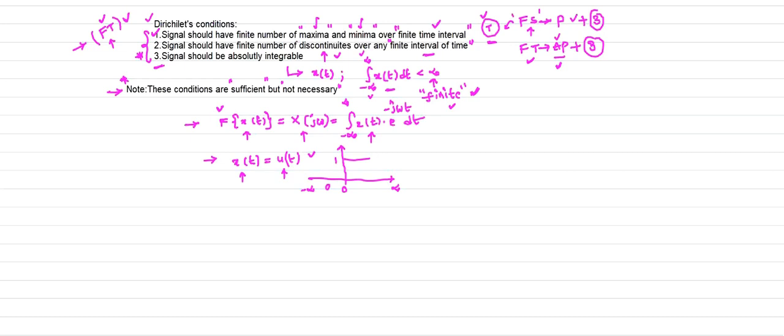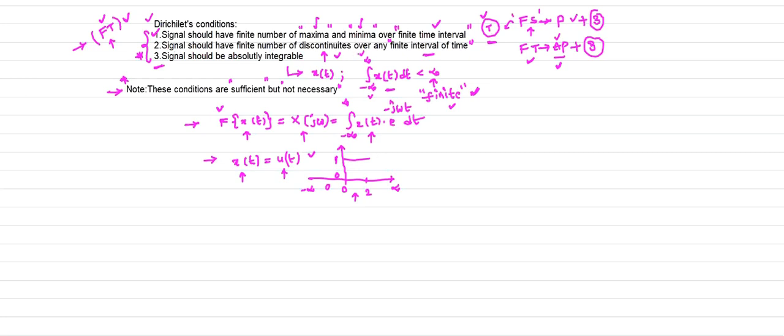First point: does it have finite maxima and minima over a finite time interval? Suppose I consider the time interval 0 to 2. During the interval 0 to 2, it has only two values, 0 and 1, so a finite number of maxima and minima. You need to consider any finite time interval. Condition 1 is satisfied by this signal. Now what is condition 2?